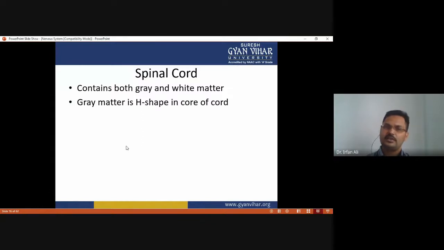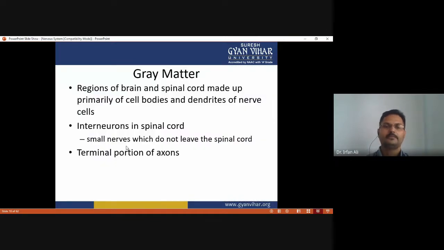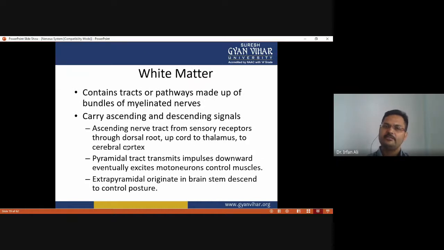And the spinal cord contains both gray matter and white matter. The gray matter is H-shaped in the spinal cord, surrounded by the white matter. Gray matter is comprised of cell bodies and dendrites of nerve cells, and white matter contains pathways or tracts made up of bundles of myelinated nerves.